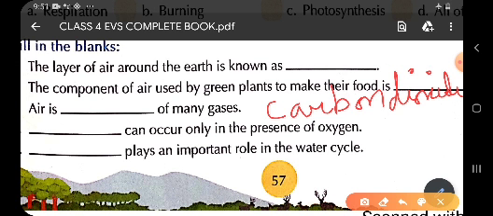Air is dash of many gases. So children, as we have studied, air is a mixture of many gases. It is made up of many gases, so we call it a mixture of many gases. Air is a mixture of many gases.